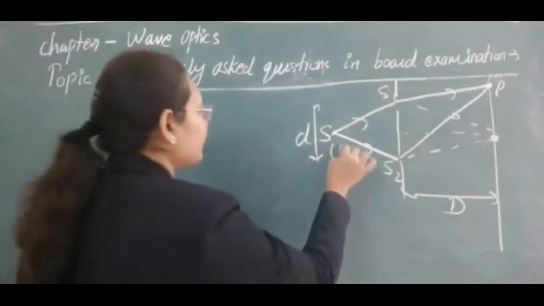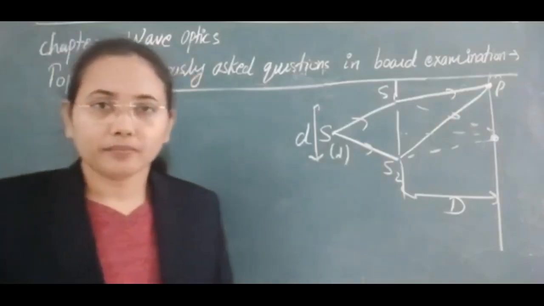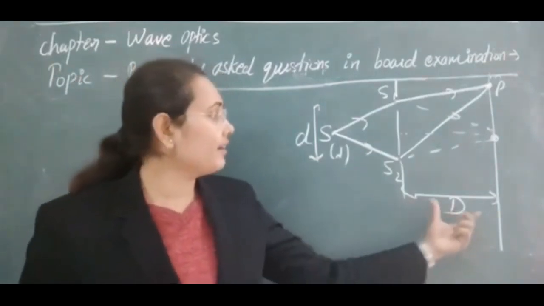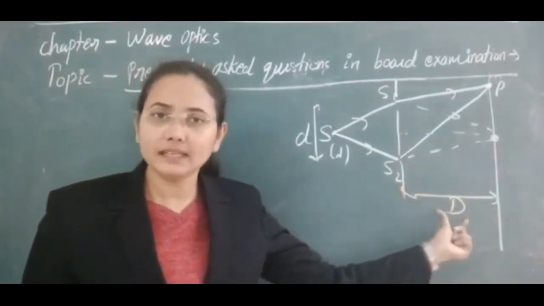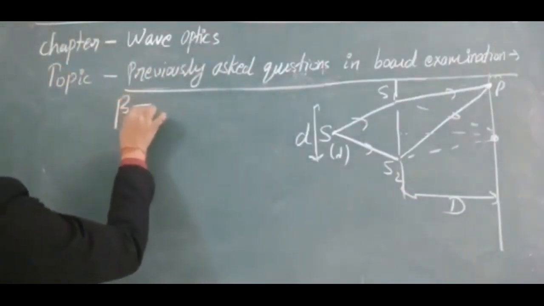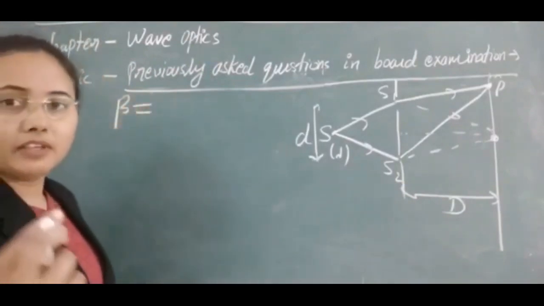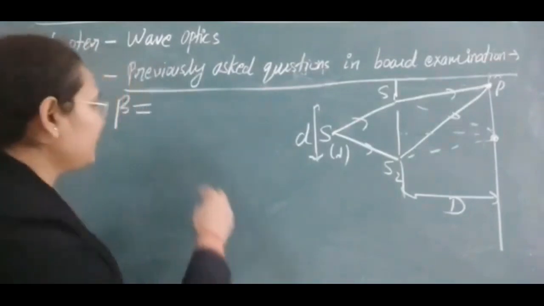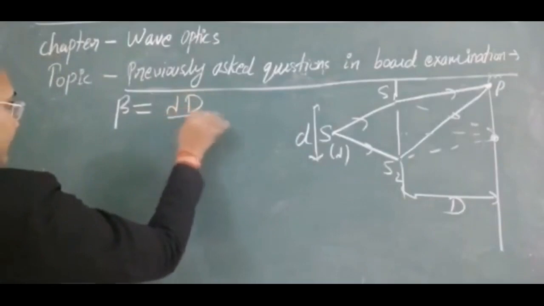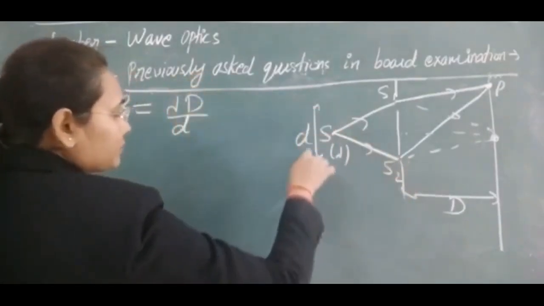I suppose that we are taking this light as a monochromatic light source. Then our first question is: if we move the screen away from the plane of the slits, meaning we are increasing D, what will be the effect on fringe width? You know the interference pattern's fringe width, meaning the width of a maximum or minimum, is denoted by beta equal to lambda D by d, where capital D is the distance between the plane of slits and screen and small d is the distance between the slits.